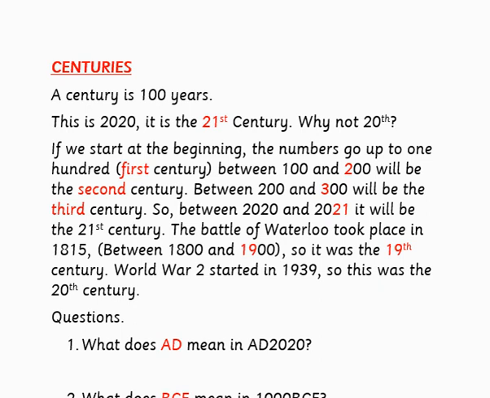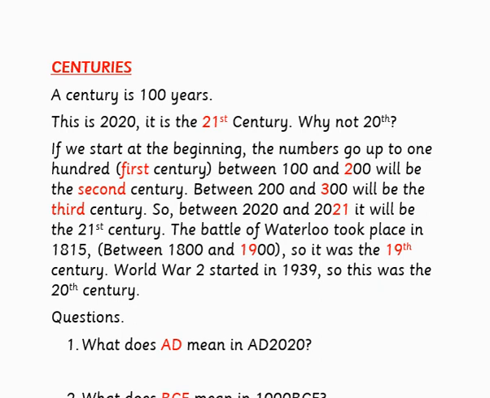So between 2000 and 2100, it will be the 21st century. The Battle of Waterloo took place in 1815, between 1800 and 1900, so it was the 19th century. World War II started in 1939, so this was the 20th century.